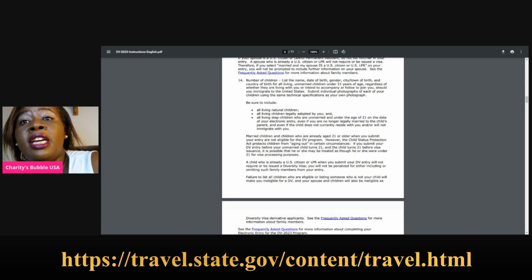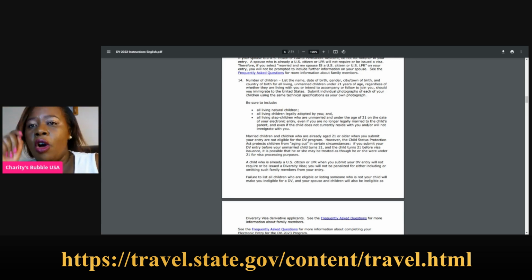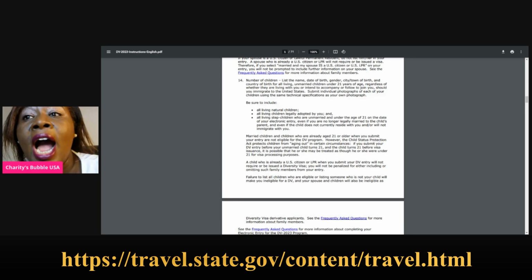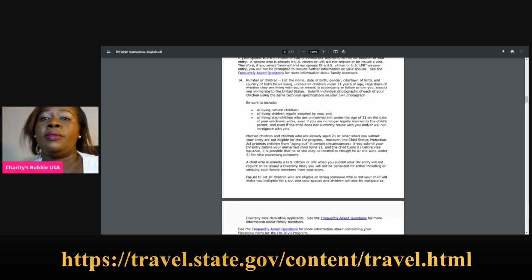on the date of your electronic entry, on the first day, not on your DS-260, on this one that we are doing on the 6th. Make sure that you include them there. Even if you are no longer legally married to the child's parent, you have separated and everybody went their way, put those children there. Even if the child does not currently reside with you and will not immigrate with you.